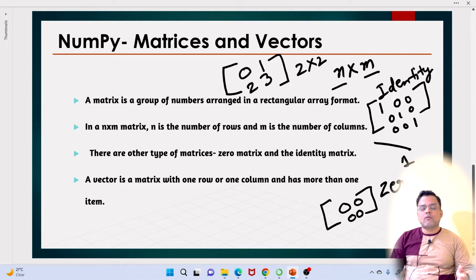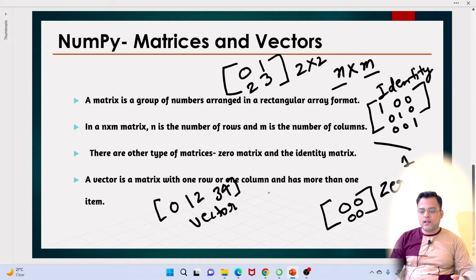Now we'll talk about a vector. So what is a vector? A vector is a matrix which has only one row or one column, but it has more than one item. For example, if we have something like this, 0 1 2 3 4, this is a vector.